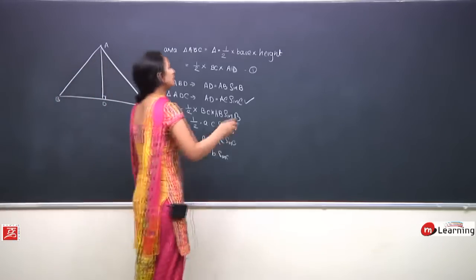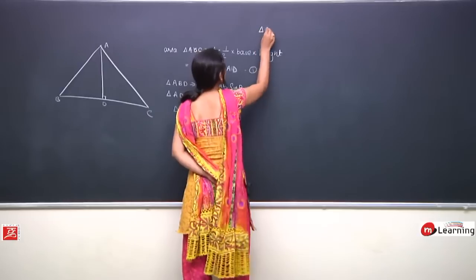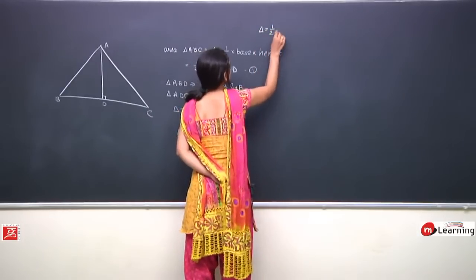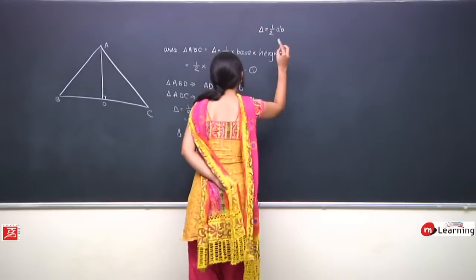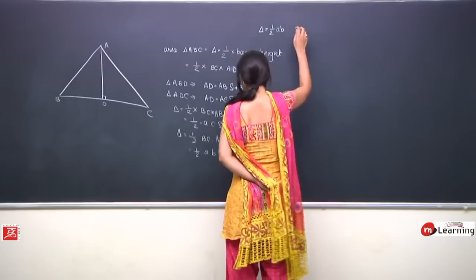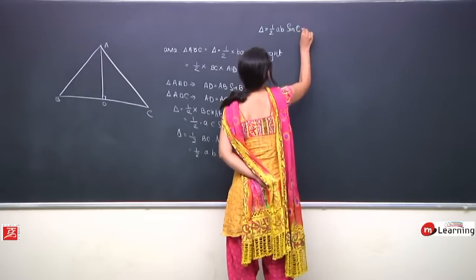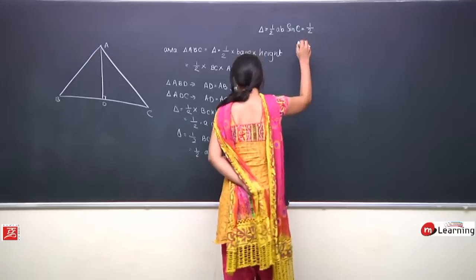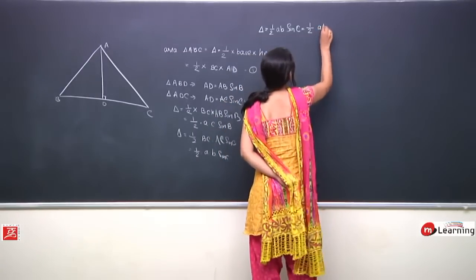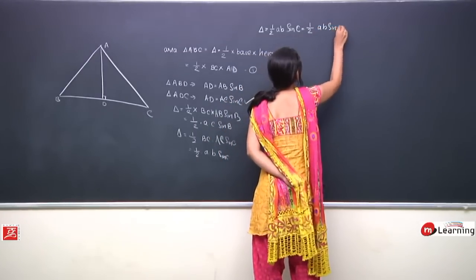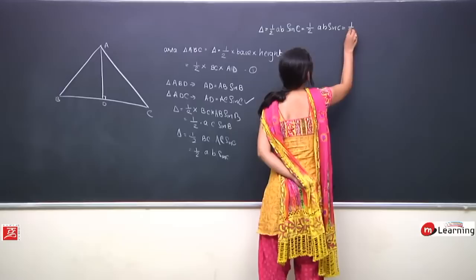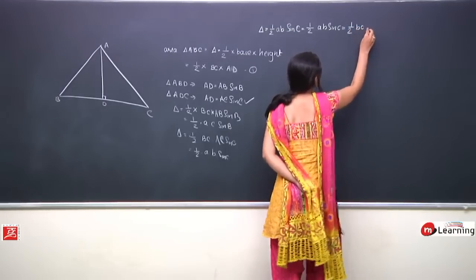So what I am getting is delta is equal to half AB sine C, and which would be equal to half BC sine A.